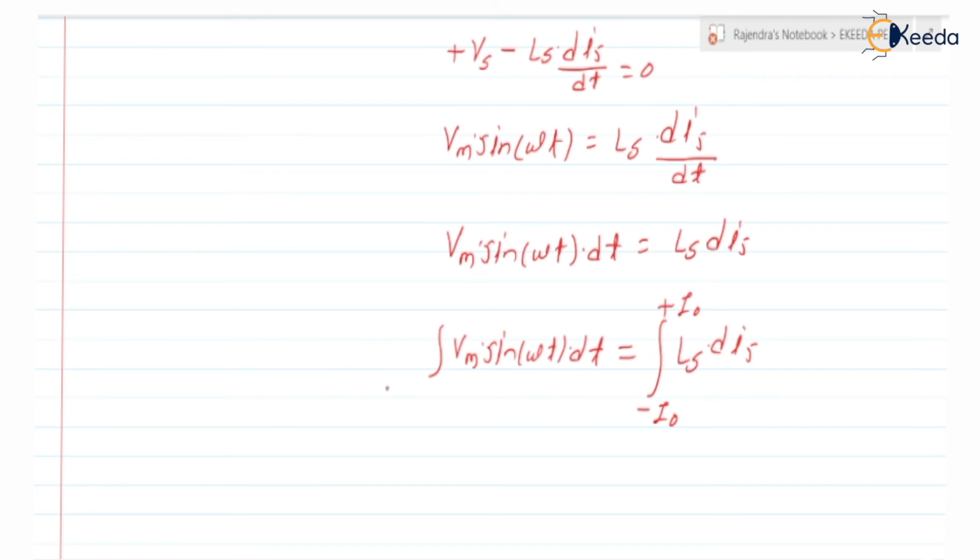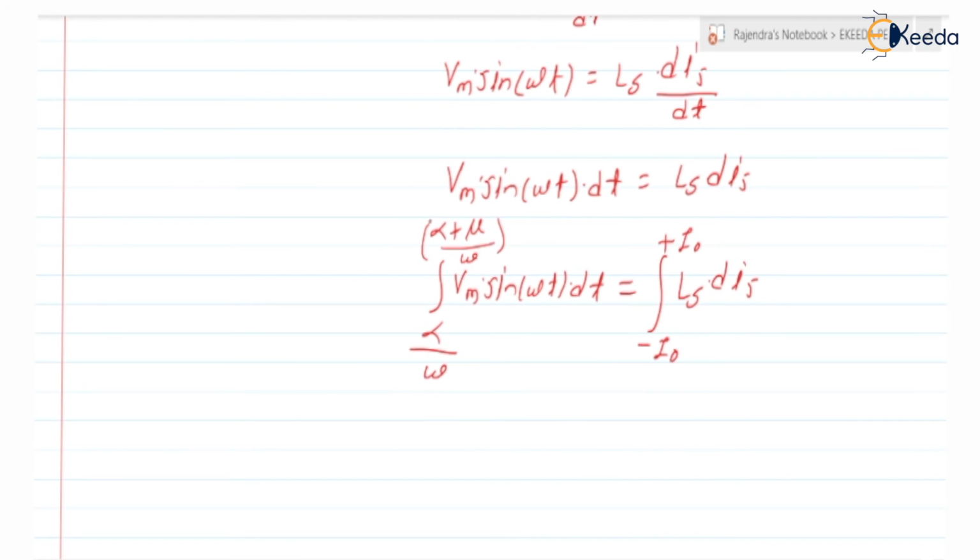And how is the time changing? Yes, the angle is changing. That is, omega t is changing from alpha to alpha plus mu. So we can write it as time is changing from alpha by omega to alpha plus mu by omega. Are you getting the point? Here time is changing from alpha by omega to alpha plus mu by omega. Is this clear?